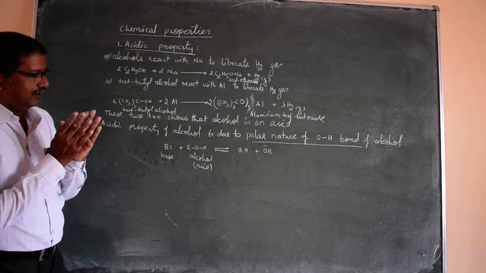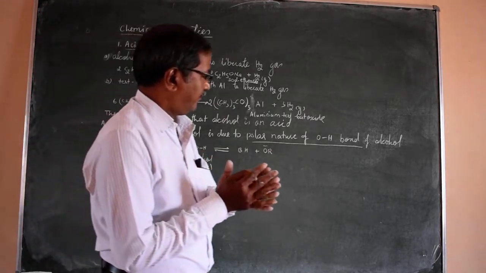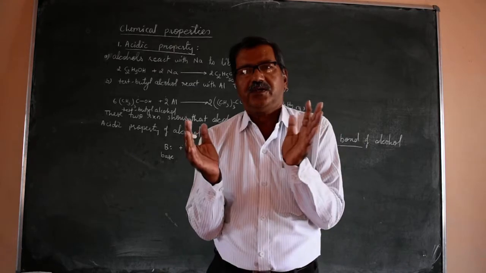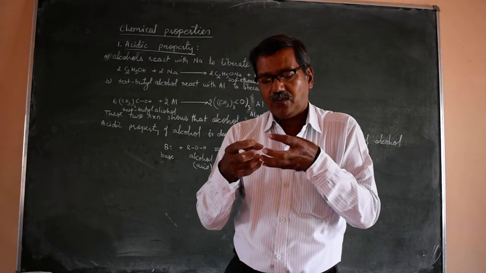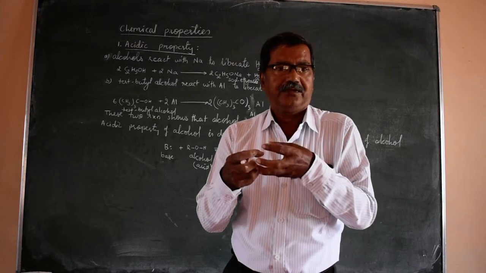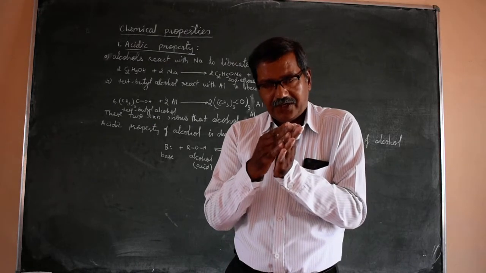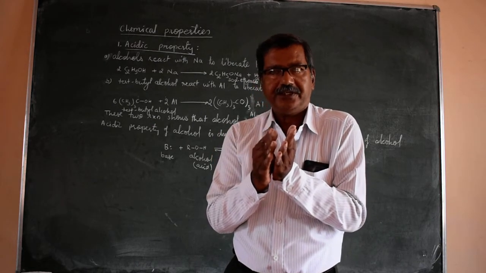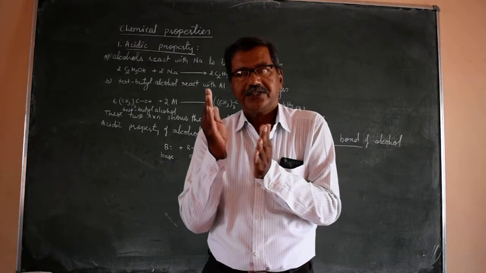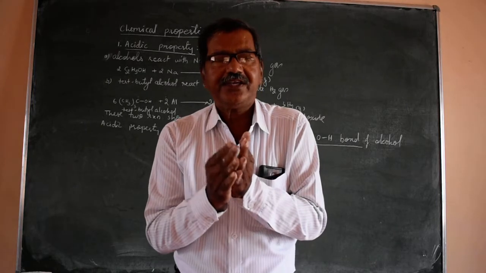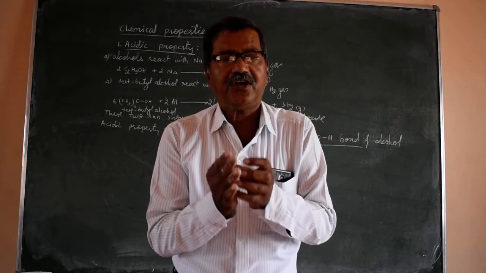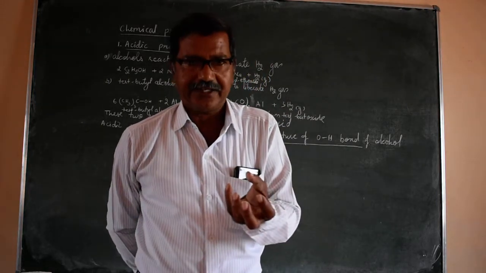The acidic nature of alcohol changes with the type of group attached to the OH bond. If an electron donor group is present, then the acidic character decreases because of decrease in the stability of the alkoxide ion.